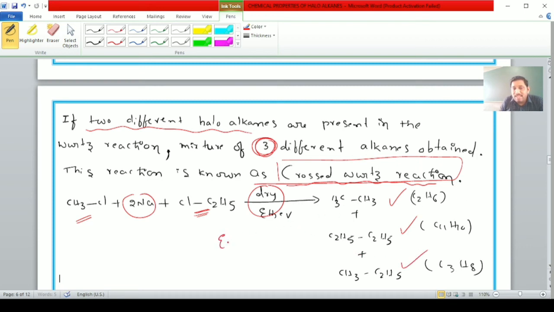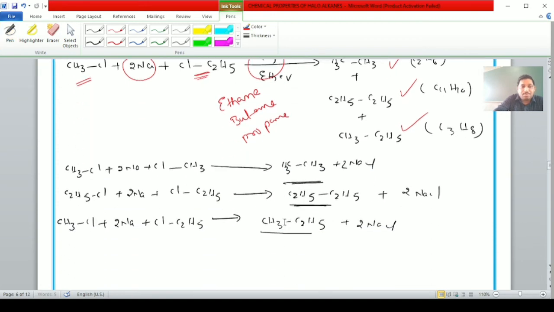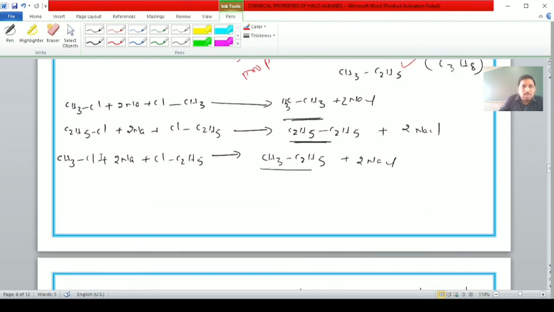The first compound is ethane, containing 2 carbons. The second is butane, containing 4 carbons. The third is propane, containing 3 carbons. Here, how these products are obtained, we are discussing, students. For example, when chloromethane, CH3Cl, reacts with another molecule of chloromethane in the presence of sodium, it can form an ethane molecule.